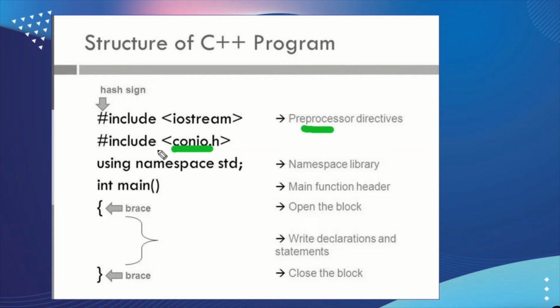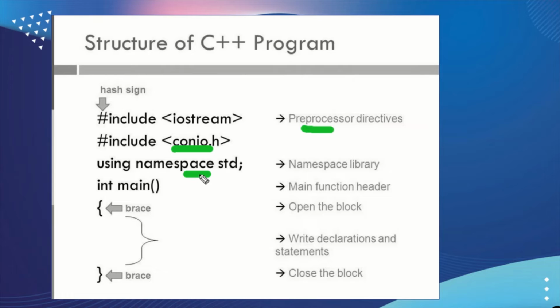And this is using namespace std. This is the namespace library which includes all the library functions generally used in the C++ program.